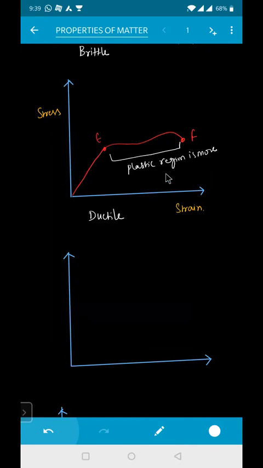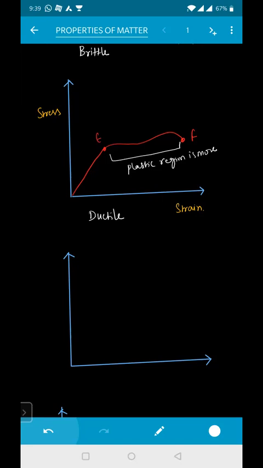Ductile materials. Not easy to break, sir, because the plastic region is large. What do you mean by ductile? Ductile means we can draw. In your houses you have the meshes for the windows; there will be small wires. We can change the shape of that wire easily. We can make it in the form of a triangle, a circle, a rectangle, anything. That means I can make any shape.